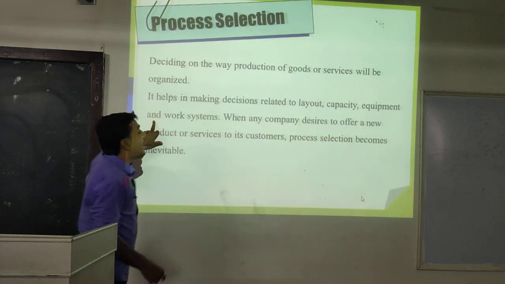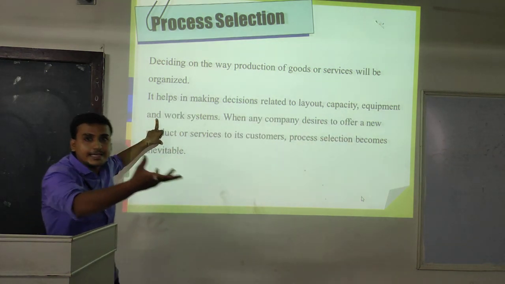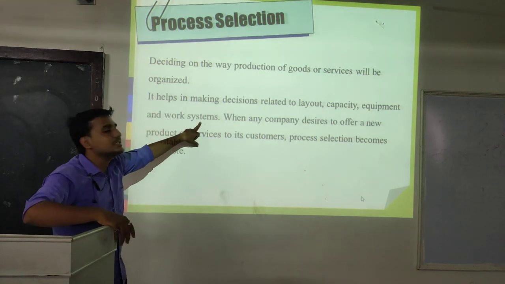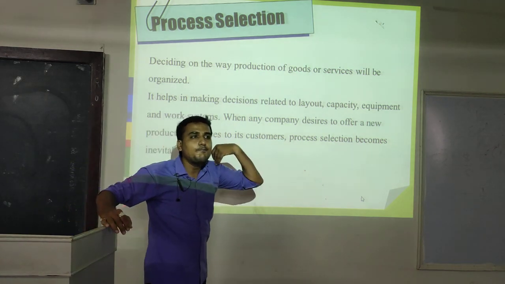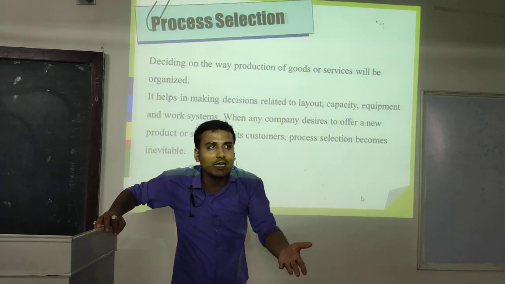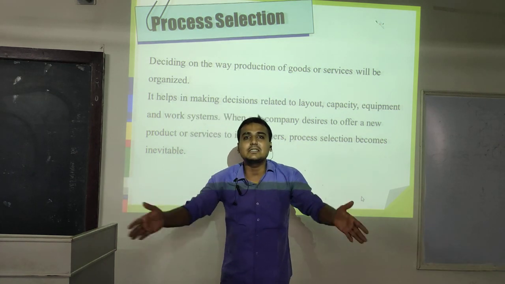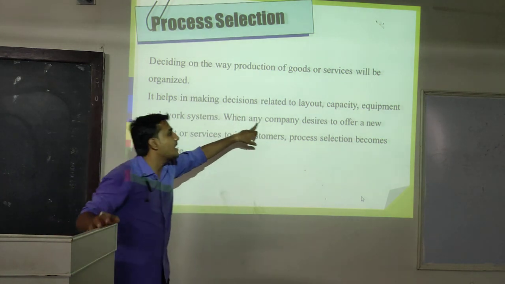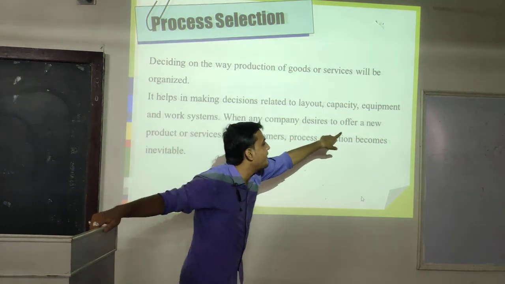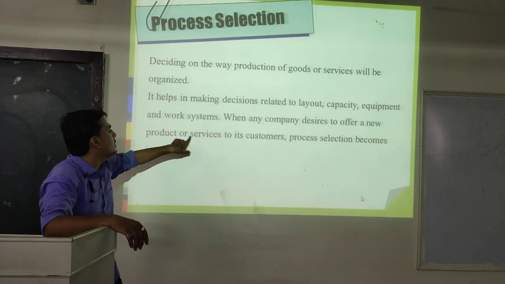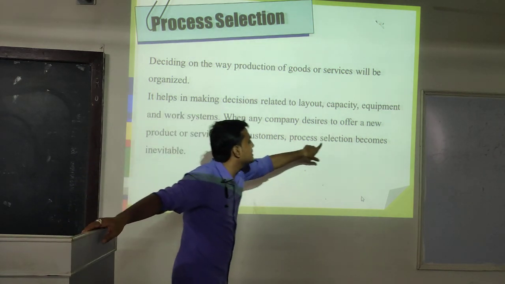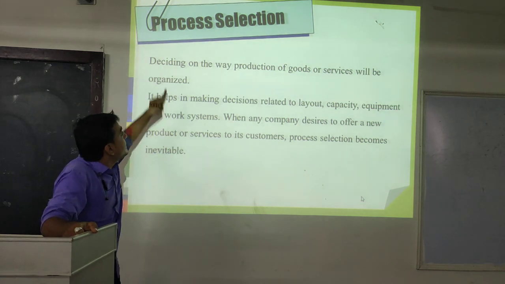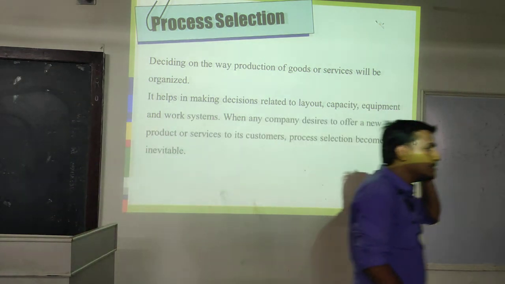Equipment, and which types of equipment we require. Latest technology equipment we require, or manual technology. Work system, how we will work, with the help of employees, with the help of machineries, with the help of semi-automatic machineries, etc. etc. points we decide in this system side. When any company desires to offer a new product or services to its customer, process selection becomes inevitable. Okay, clear till here? Process selection.